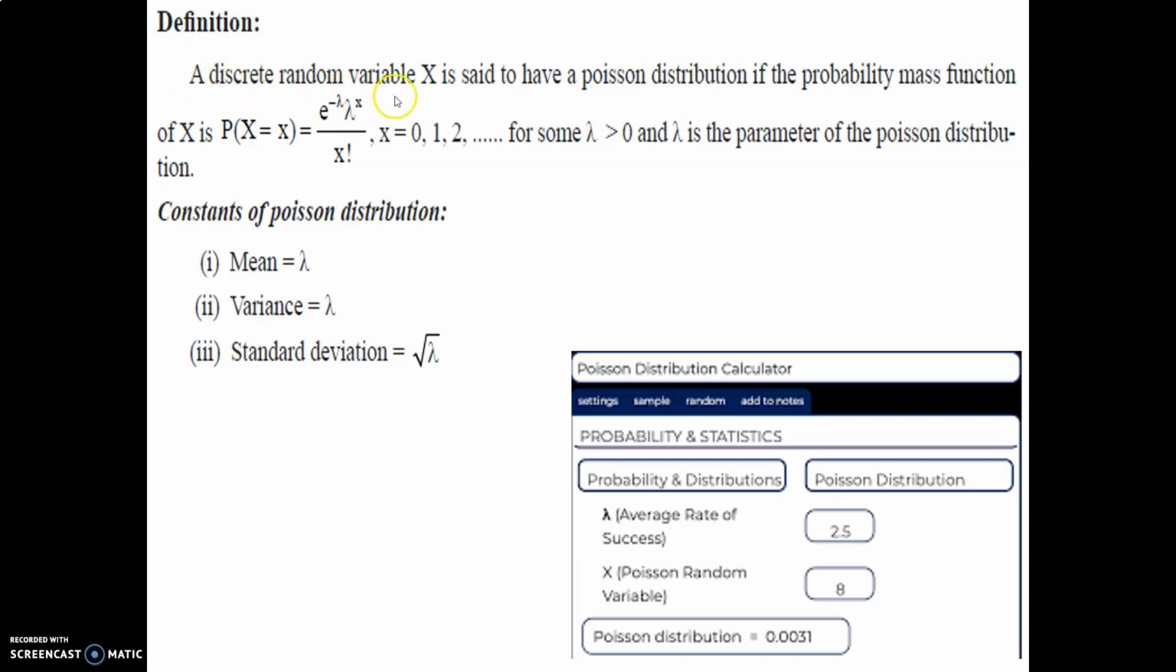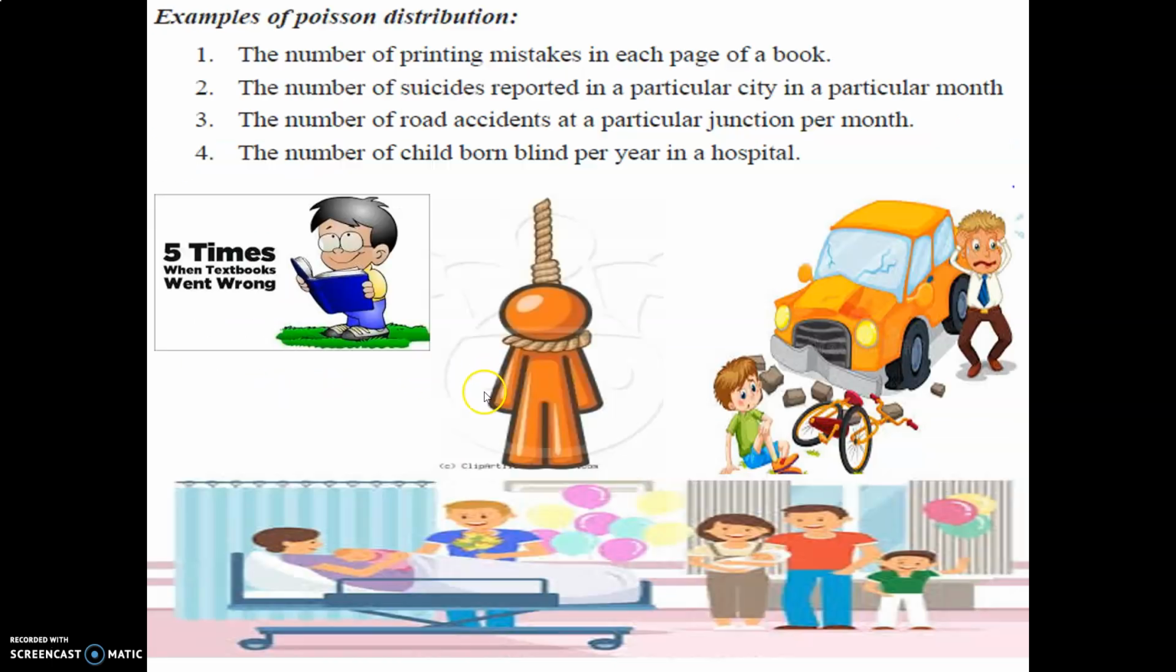Definition: a discrete random variable capital X is said to have a Poisson distribution if the probability mass function P of X is equal to e raised to minus lambda, lambda raised to x upon x factorial, x is equal to 0, 1, 2, and so on, for some lambda greater than 0, and lambda is the parameter of the Poisson distribution. Constants of the Poisson distribution: mean is equal to lambda, variance is equal to lambda and standard deviation is equal to square root of lambda.